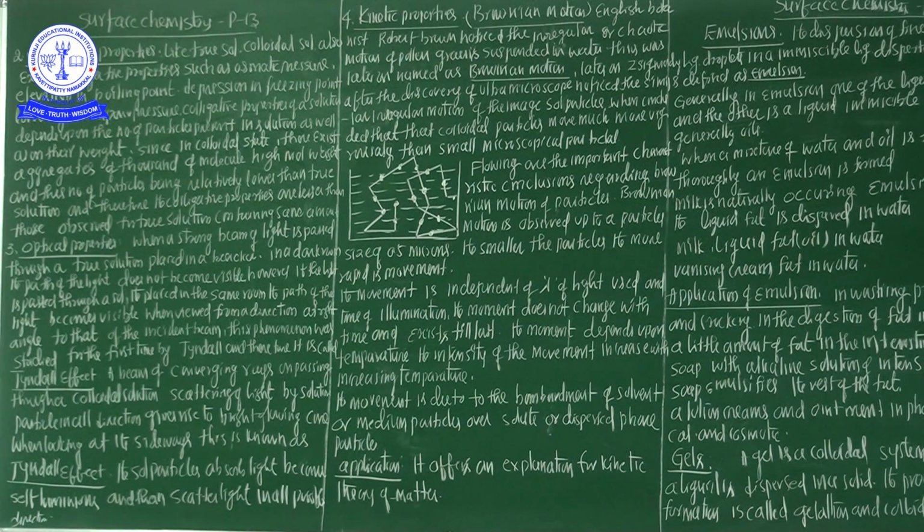What is Brownian motion? The irregular, chaotic motion of pollen grains suspended in water. This was later on named Brownian motion.